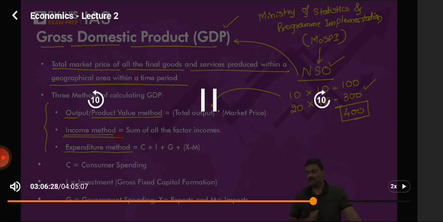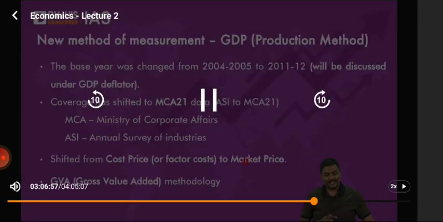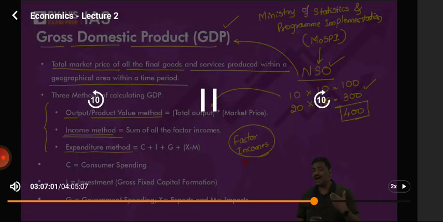Now remember the concept of factor incomes. Please go back to the idea of factor incomes. Right? Do you remember all this idea of factor income? What is this idea of factor income? In the economy, the resources are divided into four parts. Right? I'm repeating the first class now. Those are land, labor, capital, and entrepreneurship. All of you remember this?